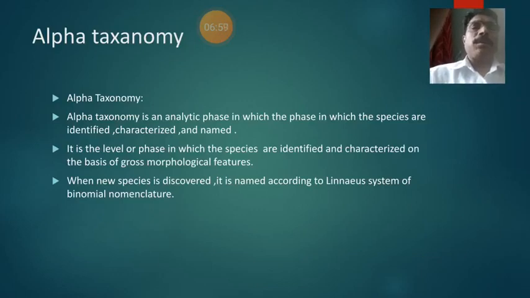When a new species is discovered, it is named according to the Linnaean system of binomial nomenclature. That is, when we discover a new animal, we give the name of that animal according to the Linnaean system, and this name is a binomial name. Binomial name means that two names are given to that newly investigated species.